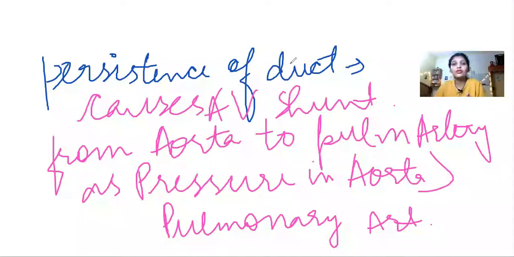So persistence of the duct causes an AV shunt from aorta to pulmonary artery, as pressure in the aorta is higher than pressure in the pulmonary artery, and also the aorta represents the left side of the heart and the pulmonary artery is on the right side of the heart. So it is also known as a left to right shunt.